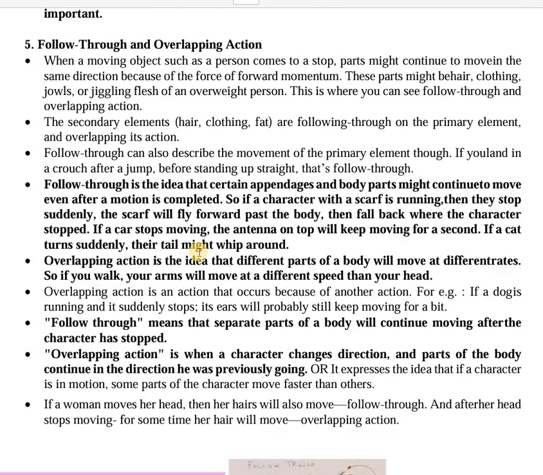So follow through says that different parts of the body will continue moving after the character has stopped. Overlapping action says that if a character is changing the direction, then the body parts will continue moving in the previous direction because their speeds and everything are going to be different.